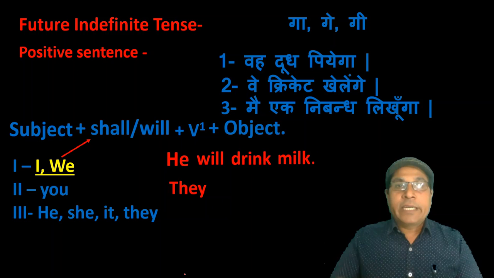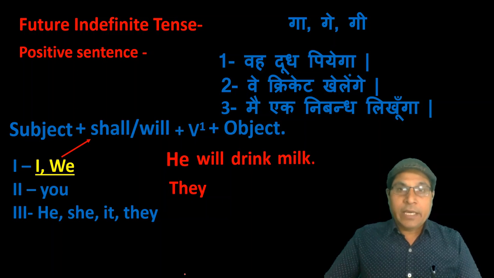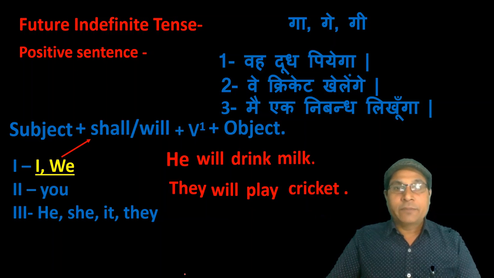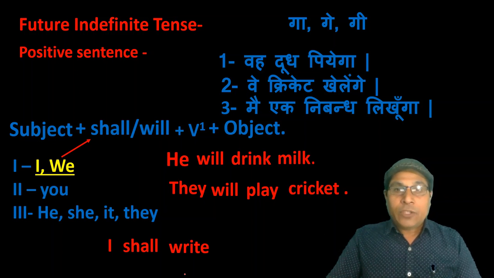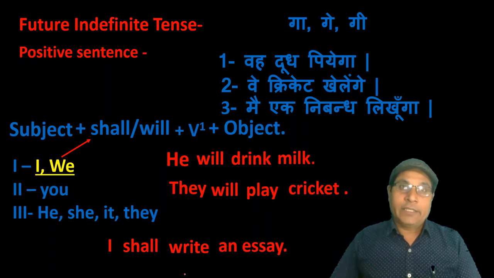Come to the second sentence. वे क्रिकेट खेलेंगे. They will play cricket. Come to the third sentence. मैं निबंध लिखूंगा. Here the subject is I, so you have to use shall as a helping verb, then write the verb, and at last you have to write object, an essay.